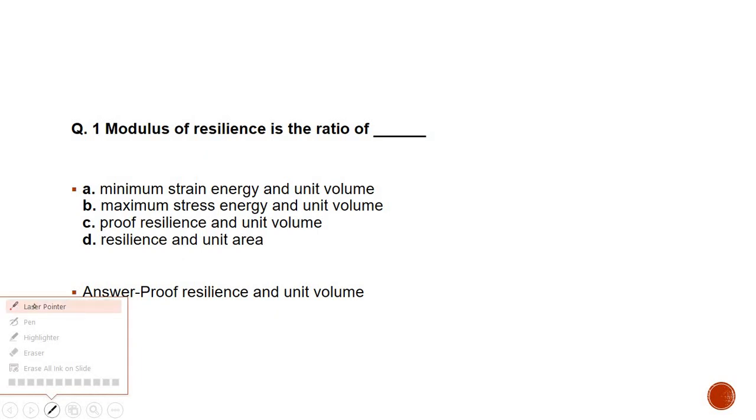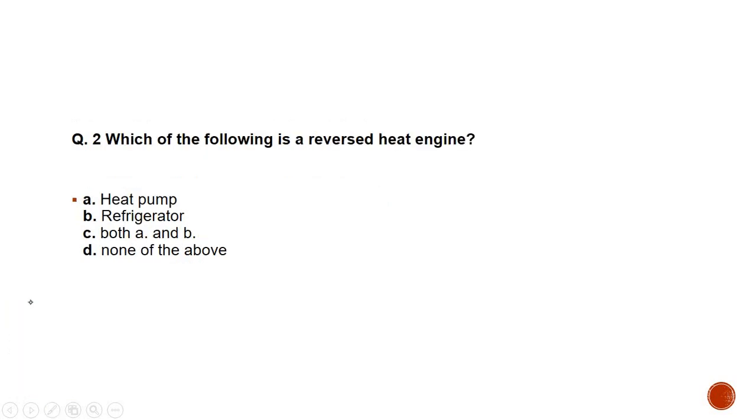So let's proceed further with the next MCQ. Which of the following is a reversed heat engine? Option A, heat pump. B, refrigerator. C, both A and B, and D, none of the above. The question asked over here is, which of the following is a reversed heat engine? We know the concept of heat engine as well as heat pump and refrigerator. So the correct answer is option C, both A and B, because the heat pump and refrigerator are both reversed heat engines.